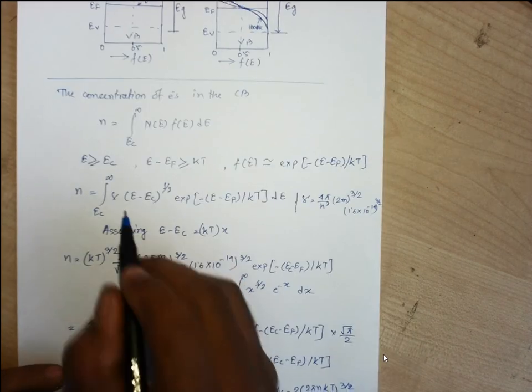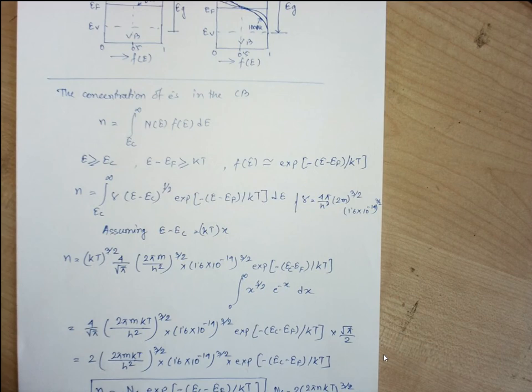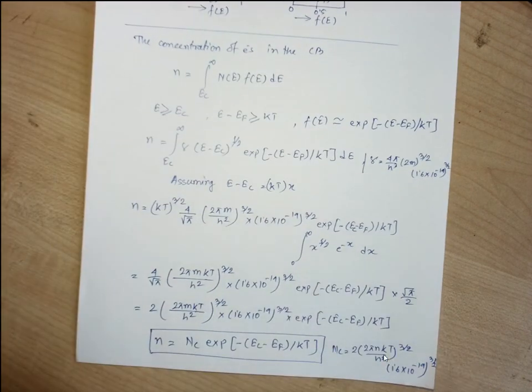So obviously we have considered our interval starting from EC and up to a finite value of E, up to which these energy states can be available for the electrons, right? So in this way we can find out a generalized expression for the concentration of electrons in the conduction band. It is the concentration of electrons in the conduction band.